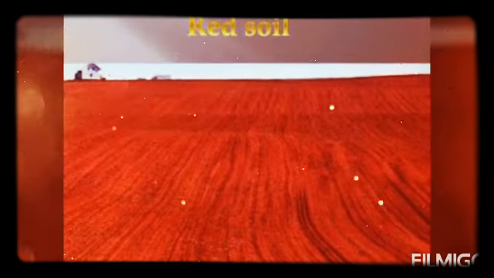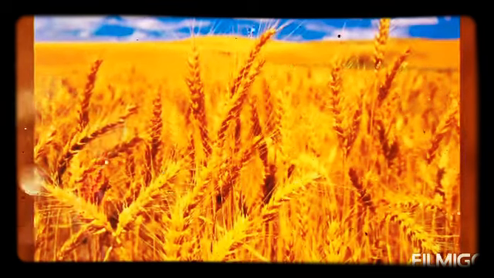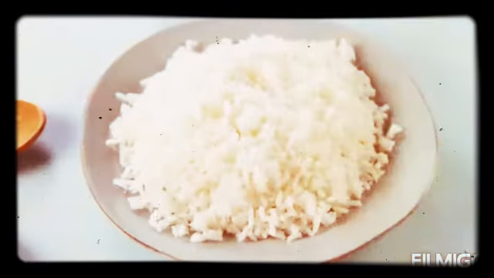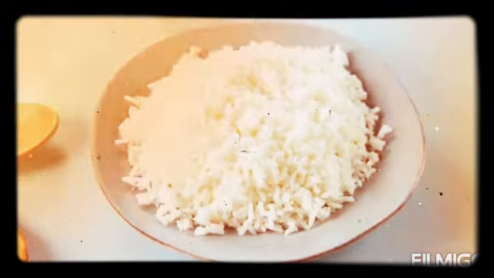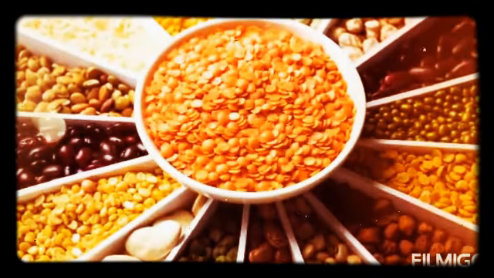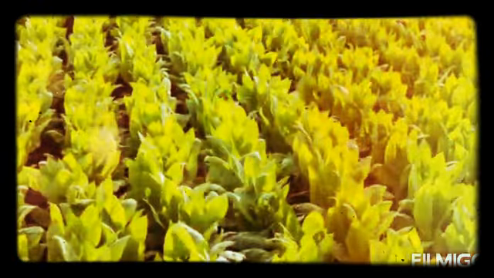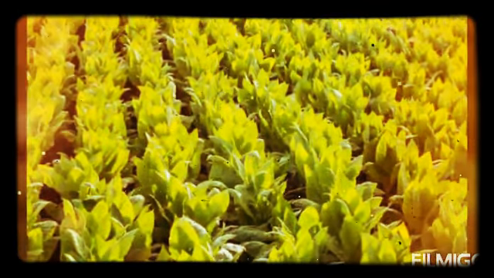The third soil is red soil. These soils develop in areas of low rainfall. These are less crystalline. It is suitable for growing wheat, rice, pulses and tobacco.